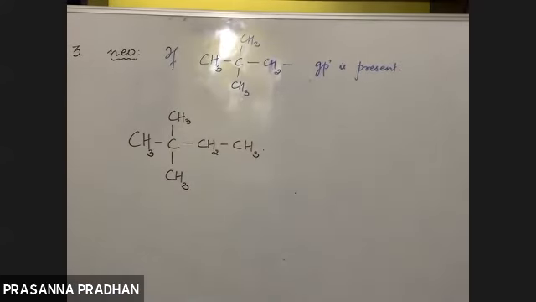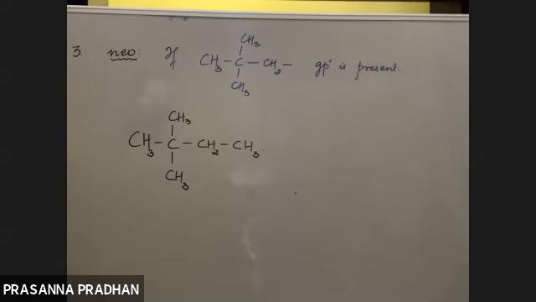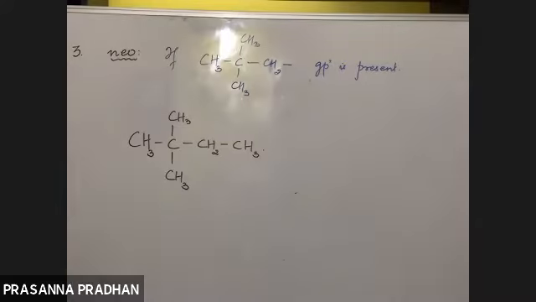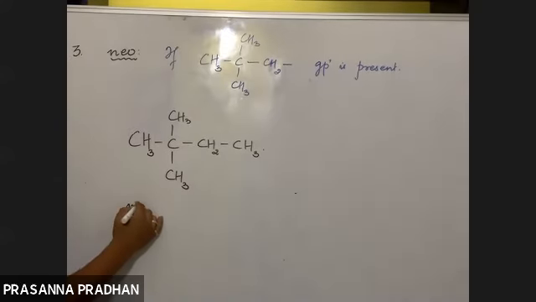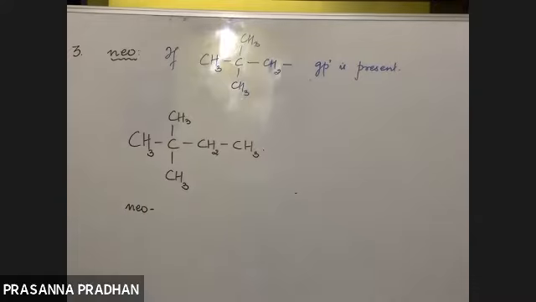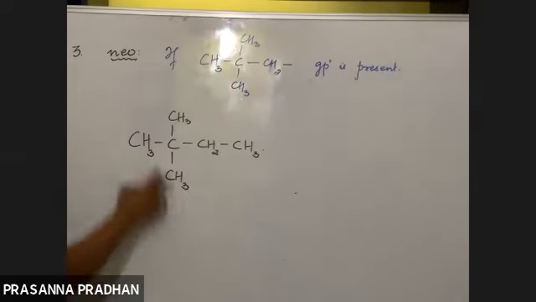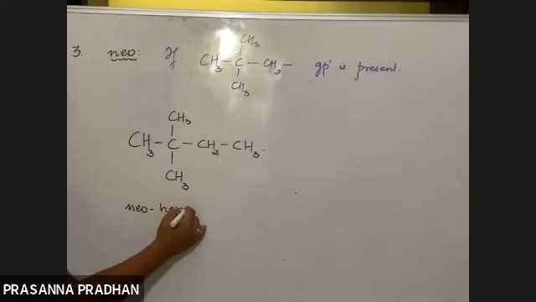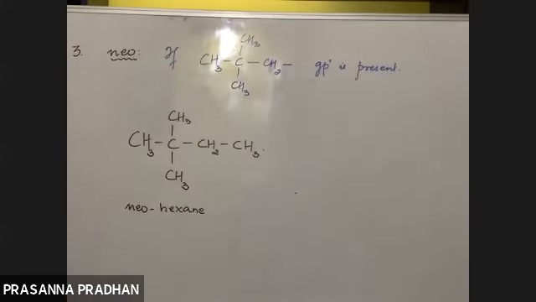Okay, fine. Is the neo group present here? Yes or no? Yes, the neo group is present. We can clearly see the neo group. Right? So what will be the name? Neo what? Total how many carbon atoms are there? 4, 5, 6. So neohexane. Okay.